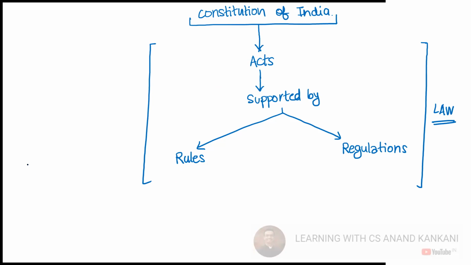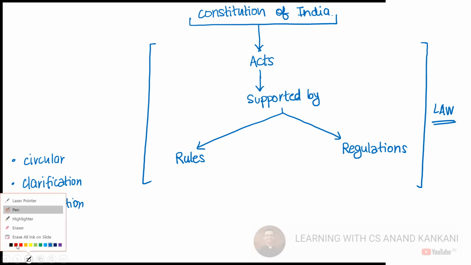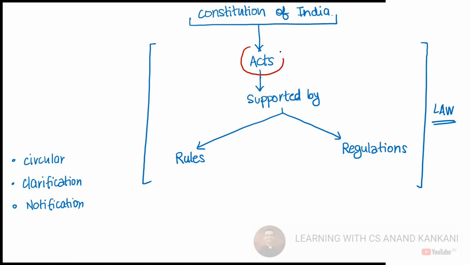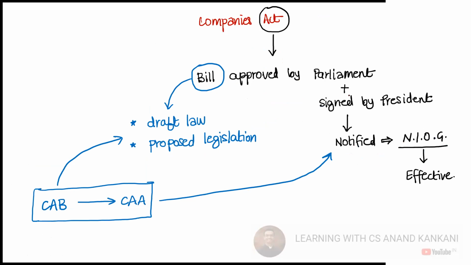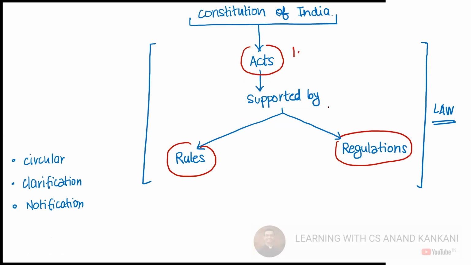Apart from that, you will also find circulars, clarifications, and notification orders. But broadly, you need to get a complete understanding of these three terms: one is act, another is rules, and the third one is regulations. We have already read what an act is. An act is a bill which is approved by the parliament and further signed by the president.